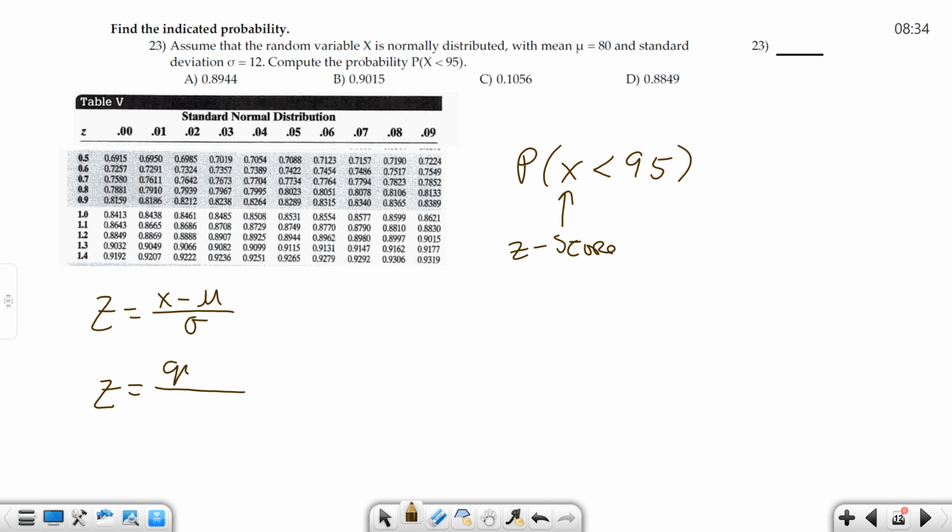What is my x here? 95, right? This is my x. And then minus 80 over 12. That's 15 over 12, which is 1.25, isn't it? Everybody do that and get 1.25?